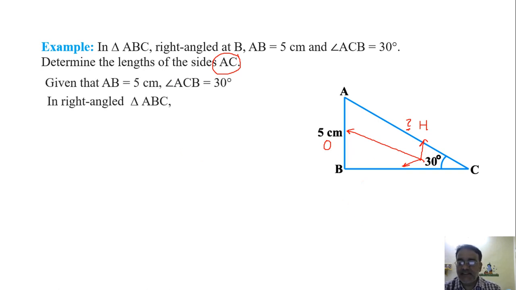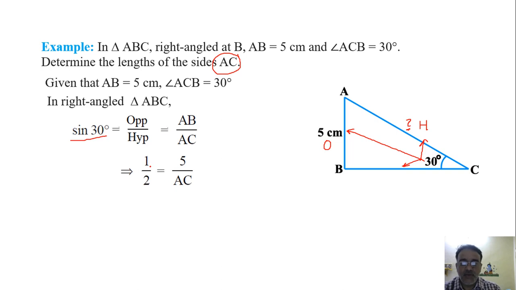So sin C will be equal to opposite by hypotenuse, that is AB by AC. And what is the value of sin 30 degree? 1 by 2. Very good. So 1 by 2 is equal to 5 by AC. If we cross multiply, what will you get? AC is equal to 10 centimeter, right? So these two examples are very simple, only to drill what is given and what to find.